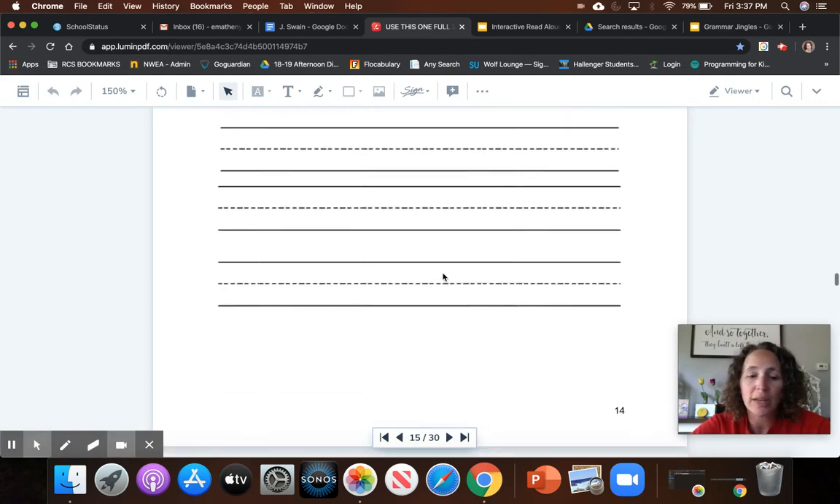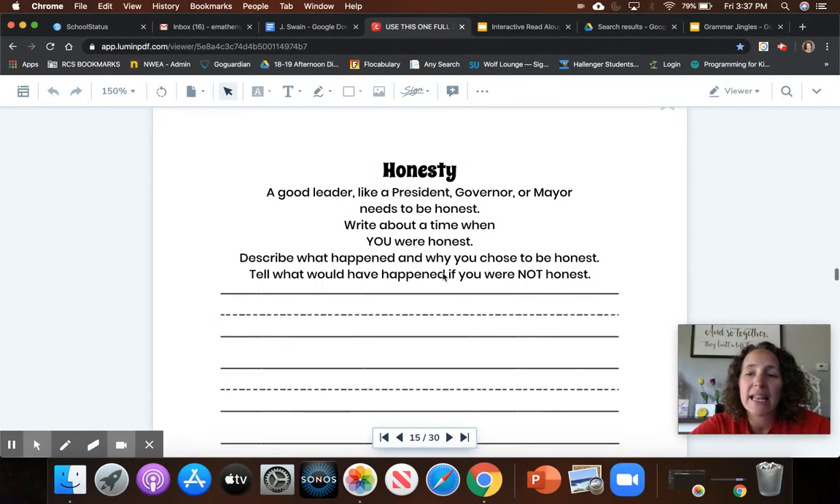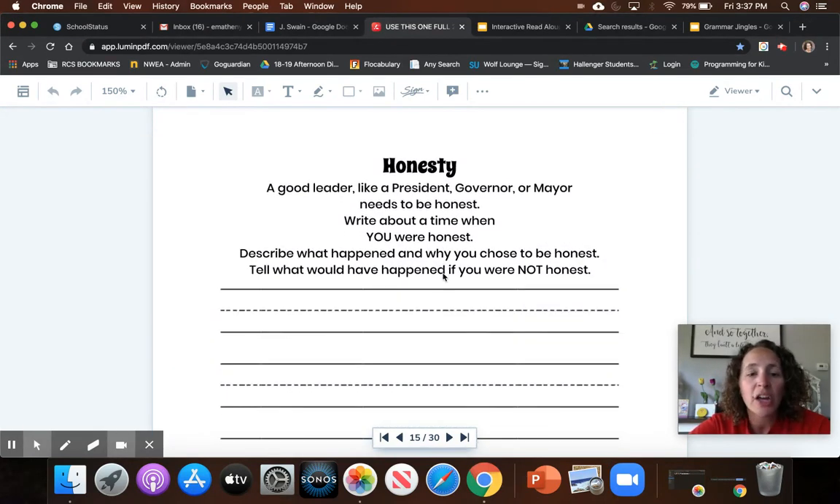So let's look very closely at those 2 prompts. The first one comes on page 14 of your packet, and it says honesty. A good leader, like a president, governor, or mayor, needs to be honest. Write about a time when you were honest. Describe what happened and why you chose to be honest. Tell what would have happened if you were not honest. And honesty was one of our pause expectations for this school year, so I know that you can think of a great time to tell me about when you were honest.